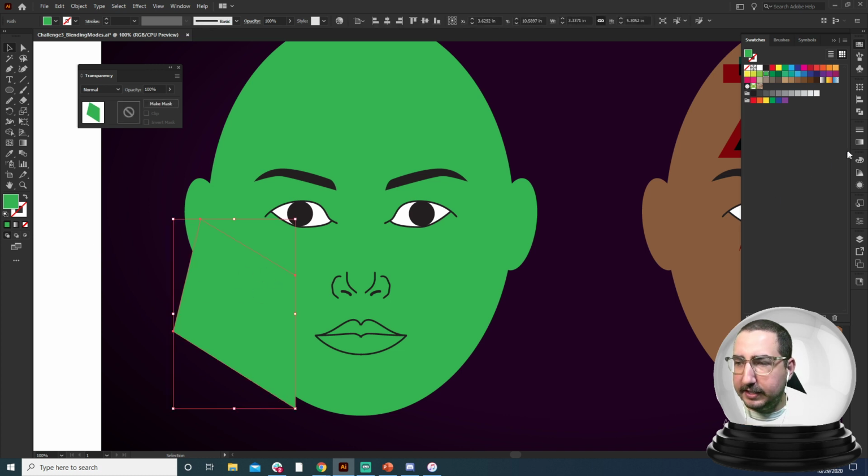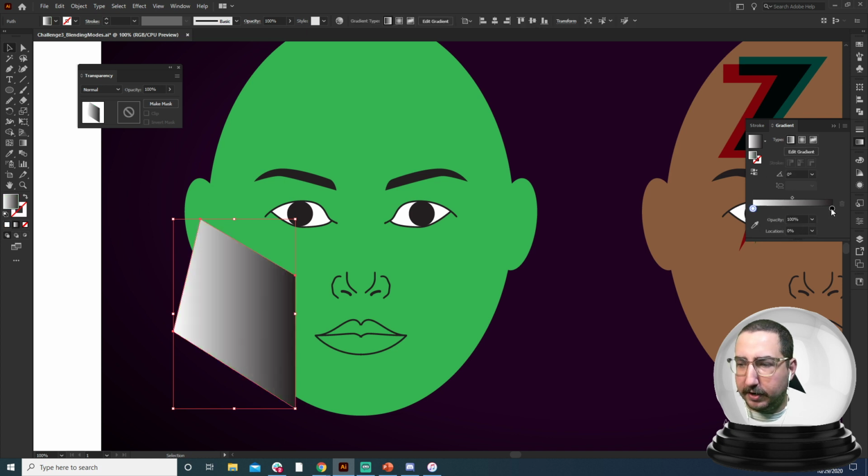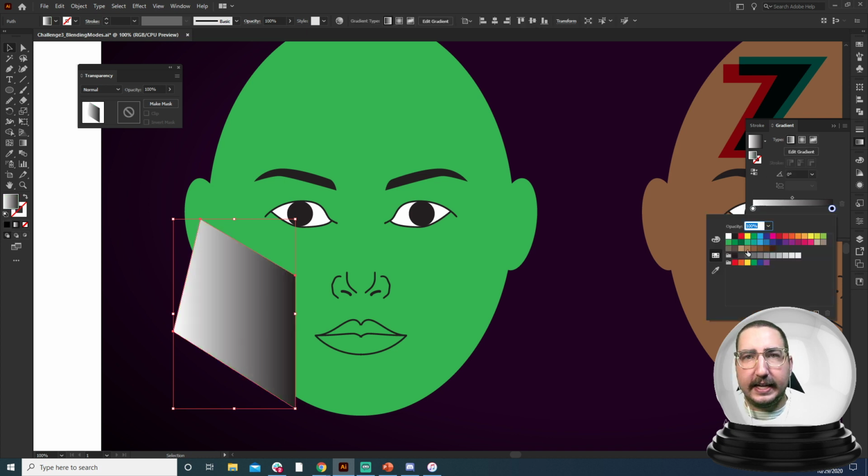What we're going to do is select it and then come over here to our gradient panel. And we're going to put a gradient on here. Now this gradient is just using the different values. So we don't have to do a color here. We could do a darker green, but why do a darker green when we can work with values? And yes, I know that my hands are floating outside the globe.